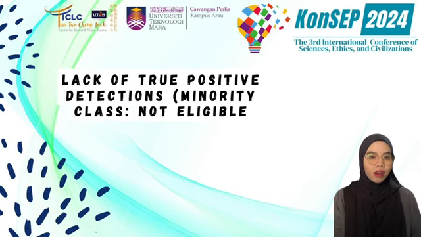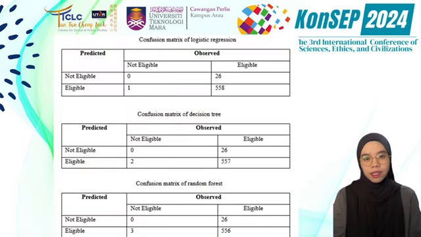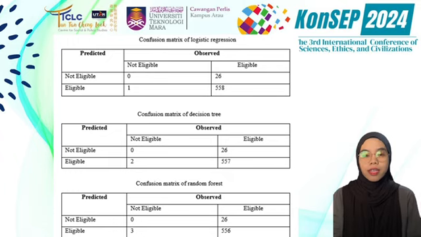Firstly, the lack of true positive detection has a significant impact on prediction performance, since the zakat distribution dataset at UiTM Perlis has an imbalance problem. The common issue observed in the table is that the detection of the not eligible class is poor. This is indicated by non-zero values in the false negative cells.